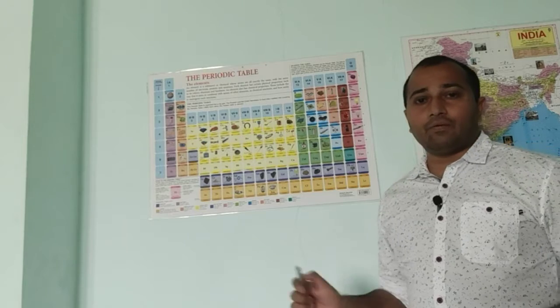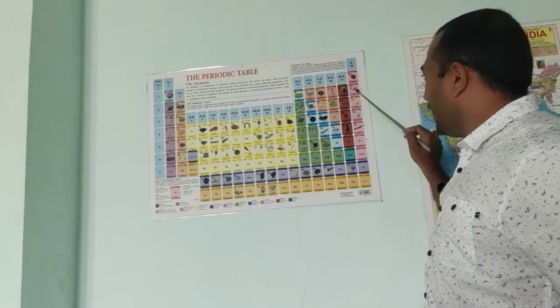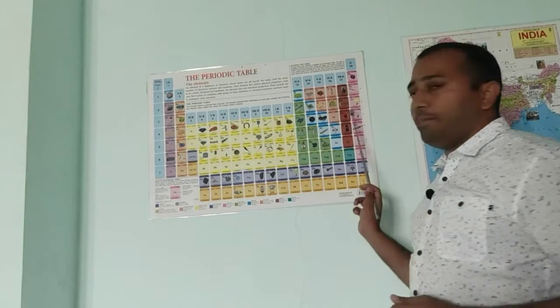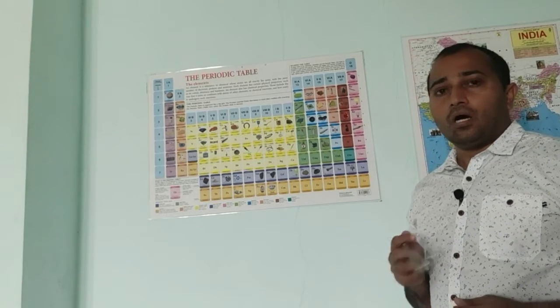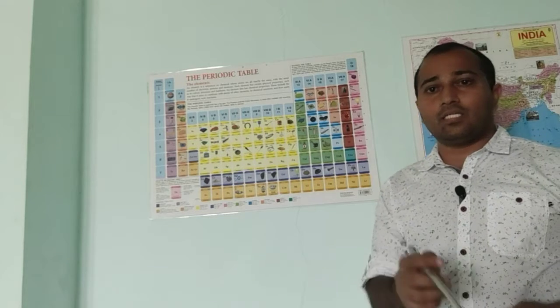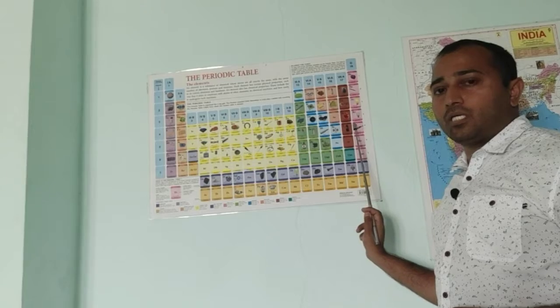These whole elements are called zero valence electron elements or zero group elements, also known as inert gases or noble gases. The noble gases are helium, neon, argon, krypton, xenon, radon.